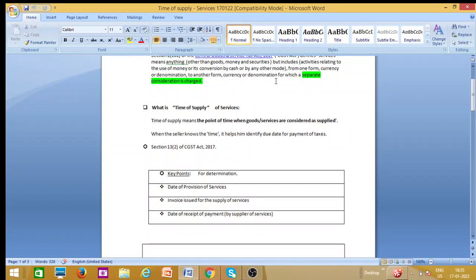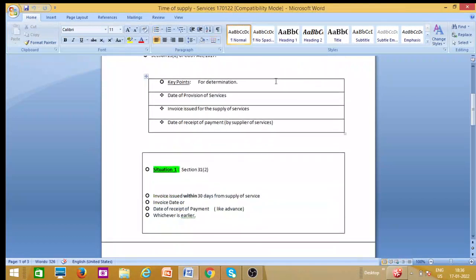These three points are necessary to determine the time of supply of services.